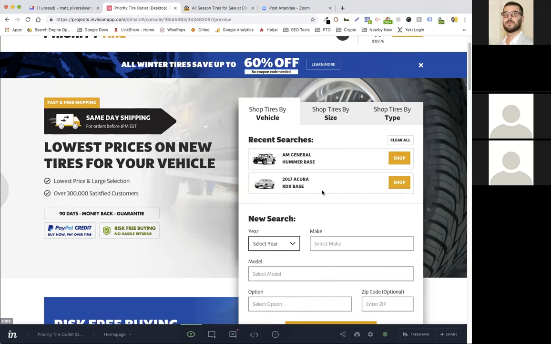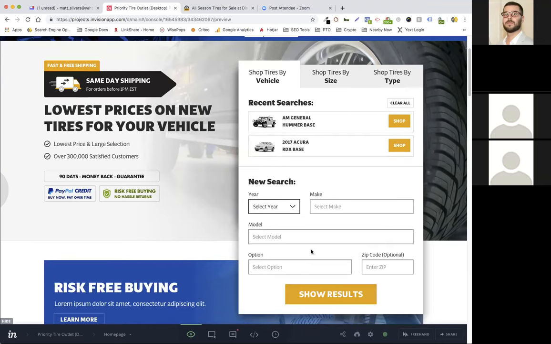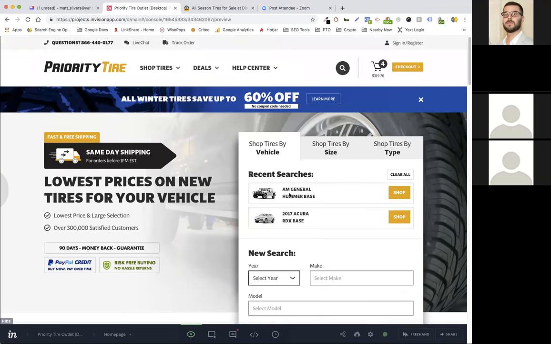So we are now going to leverage this search history and show that to the customer so that in this case, this customer shopped on the shop by vehicle tab, and we still have the same widget down here, right, to do a new search, but we're showing him his most recent 2 searches that he's done.